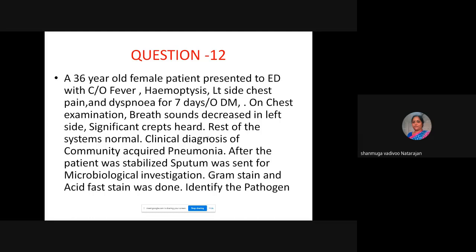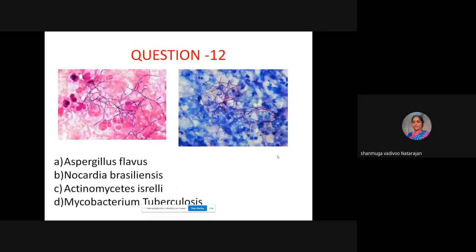After the patient was stabilized, the sputum was sent for microbiological investigation. Gram stain and acid fast stain were done. So you will have to identify the pathogen. This is the gram stain, the pink one, and the other one is the acid fast stain. You can see the structures. Can you appreciate the gram stain picture? What are you seeing in the gram stain?